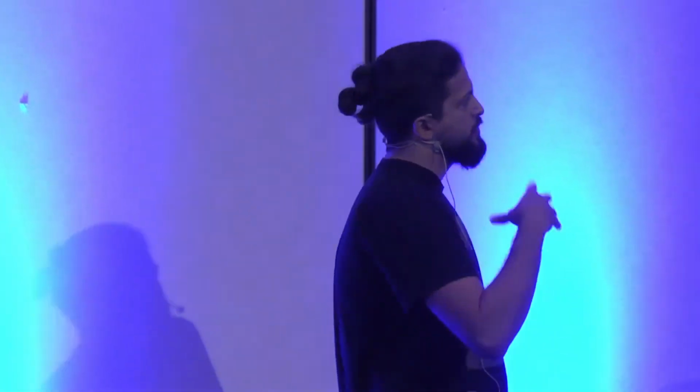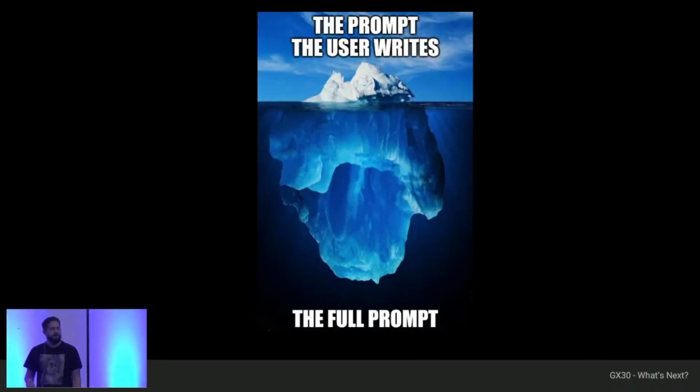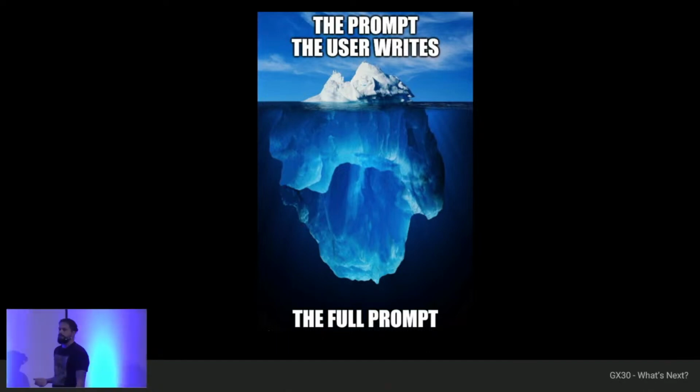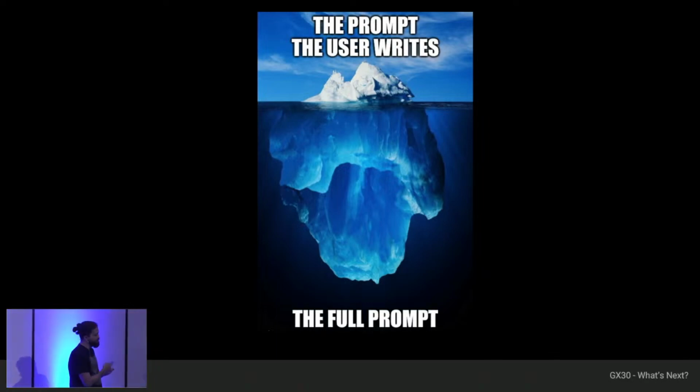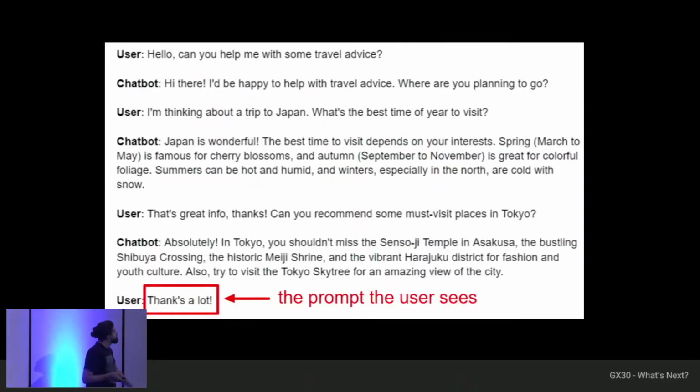So I would like to show this picture as well. If you pull all the curtains on all the applications that are based on language models, you will find the same thing: prompt and prediction. Now, what the user sees is the tip of the iceberg. Underneath is everything that we build as developers of these types of applications. Why is it a magic trick? Because we give the illusion to the user that they are having a conversation, for example, but they don't know what's going on behind.